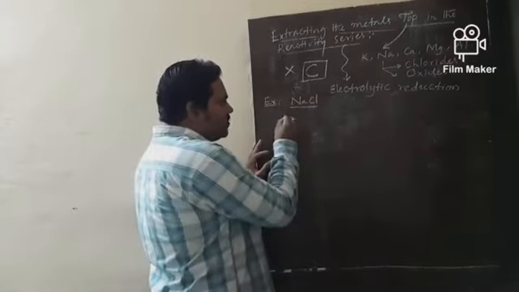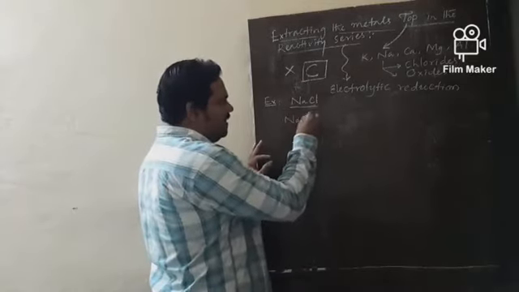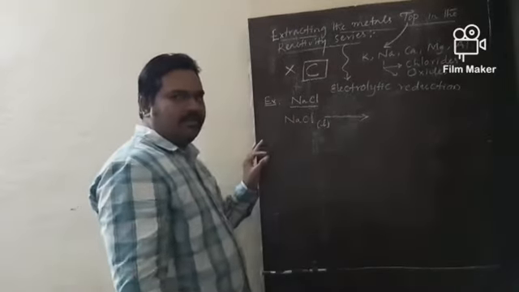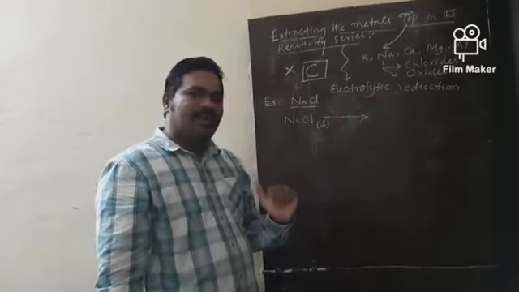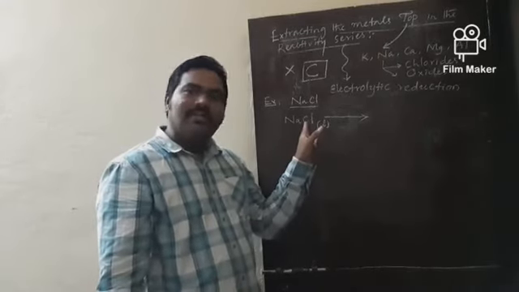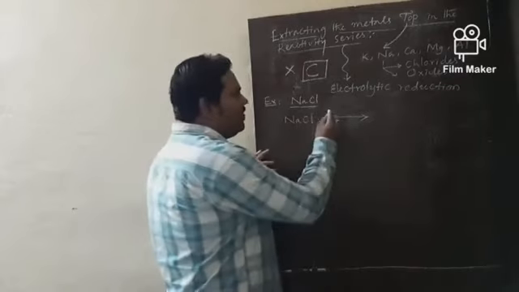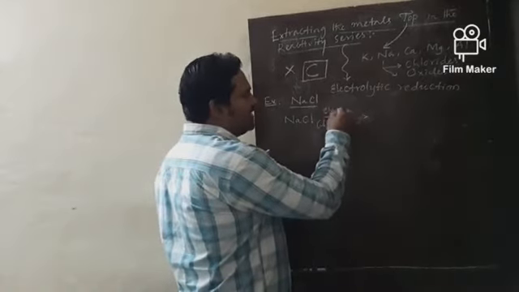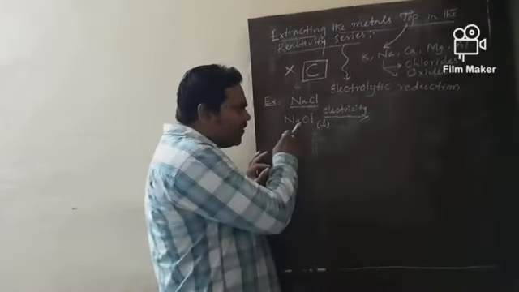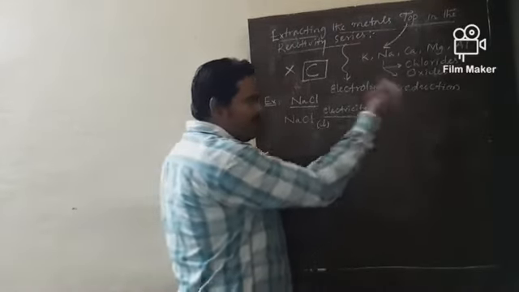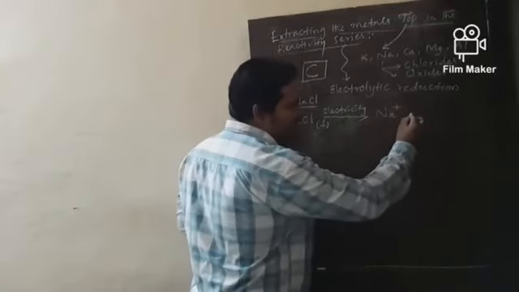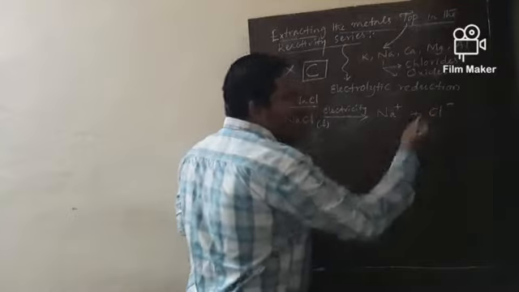Now, let us take sodium chloride, NaCl, molten. Do you know, my dear students, what is meant by molten? If you heat sodium chloride, it converts from solid to liquid state. That is called molten sodium chloride. Now, what is your turn? Pass electricity. Then molten sodium chloride splits into two types of ions. What are they? Na plus cation and Cl minus anion.